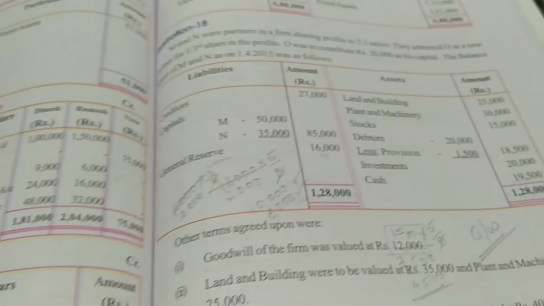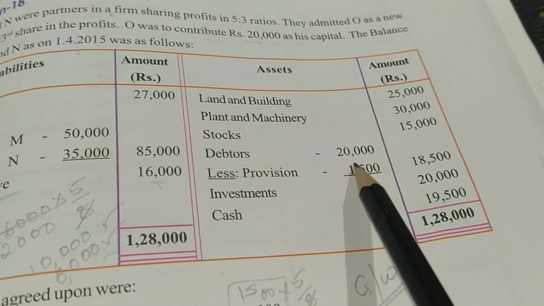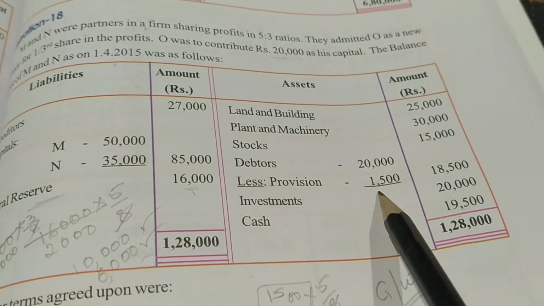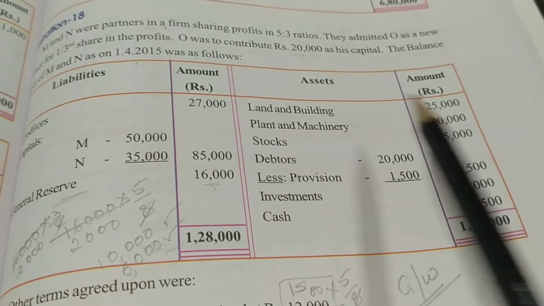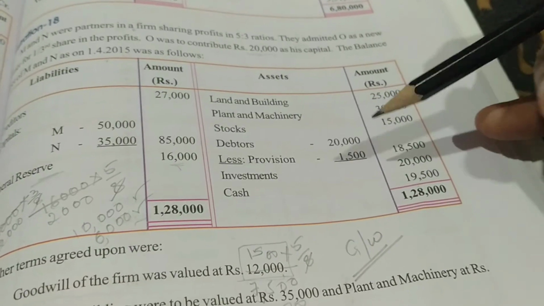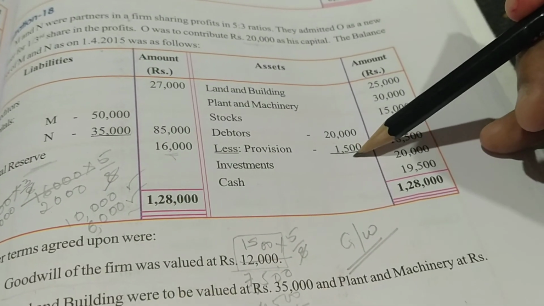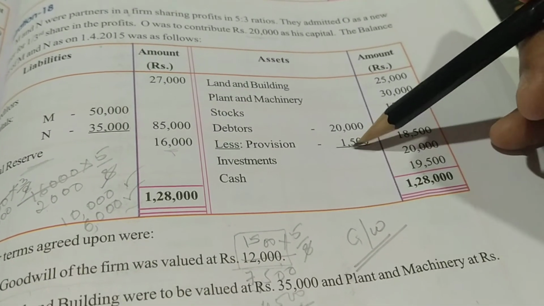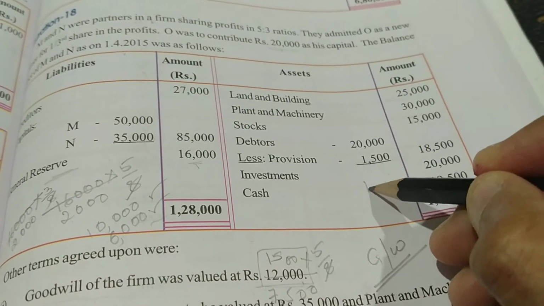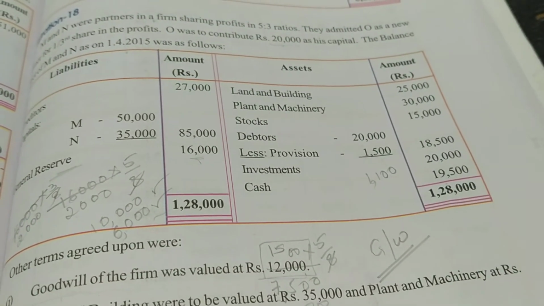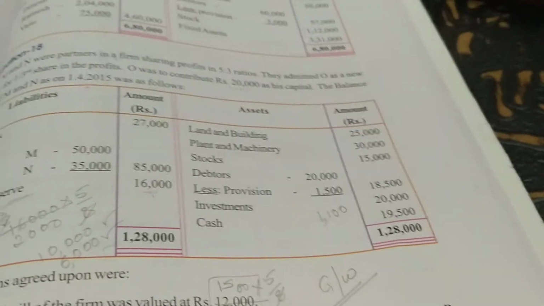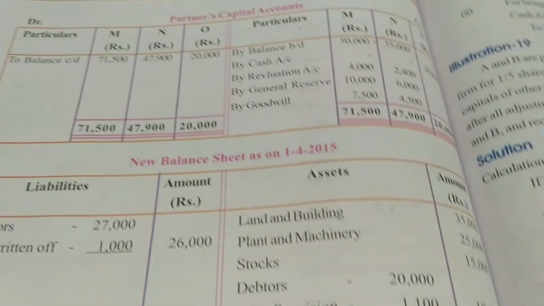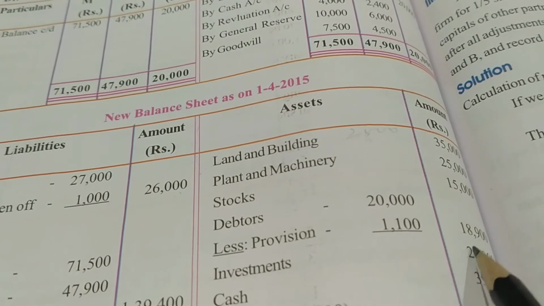Here in the question we have debtors 20,000 less provision. How much are we deducting? But in the adjustment, if you see, it is said that we have to reduce this provision by 400. Means actual provision, how much are we supposed to create for debtors? 1,100. So that 1,100 amount will be deducted from these debtors.